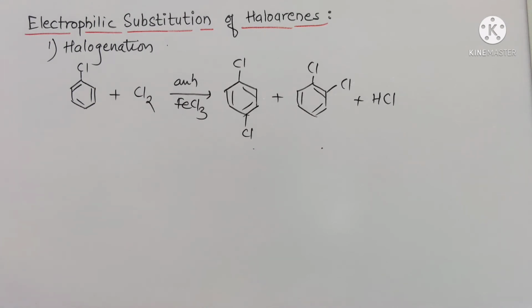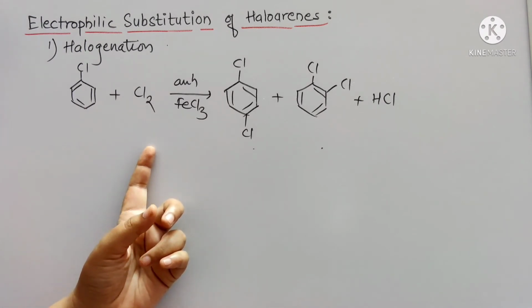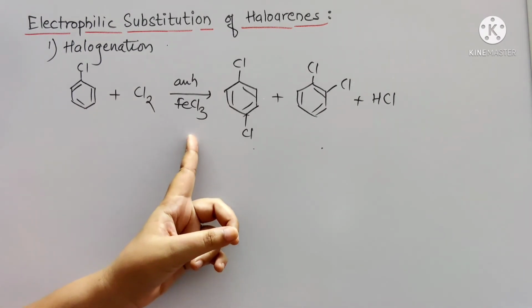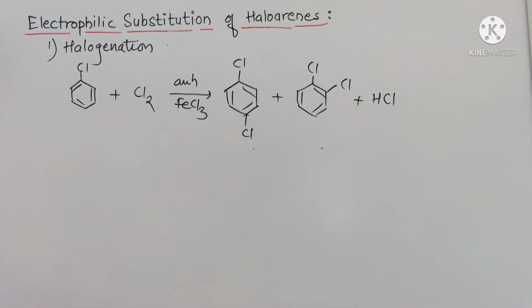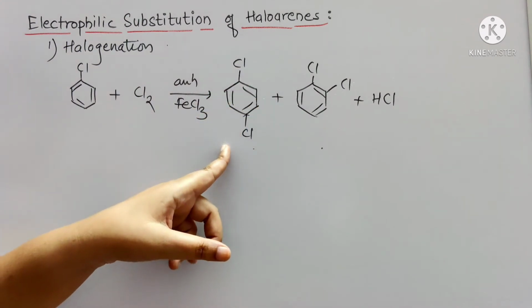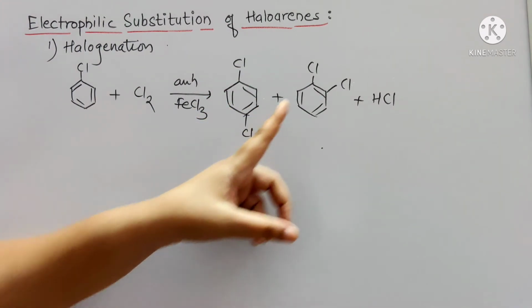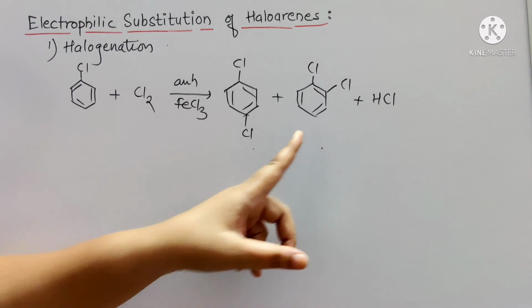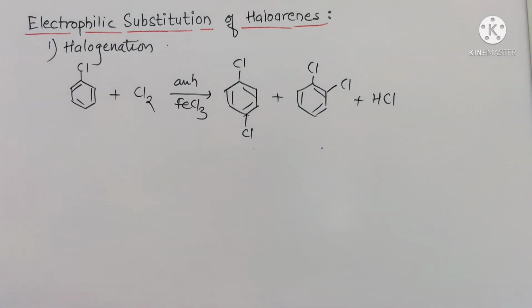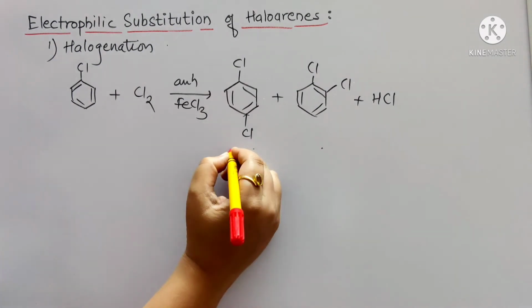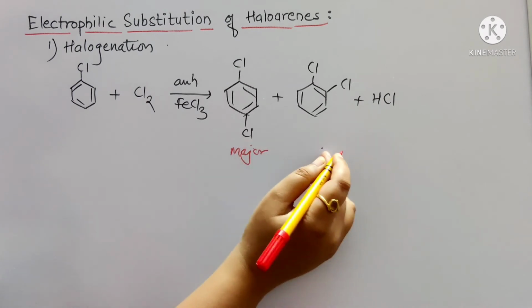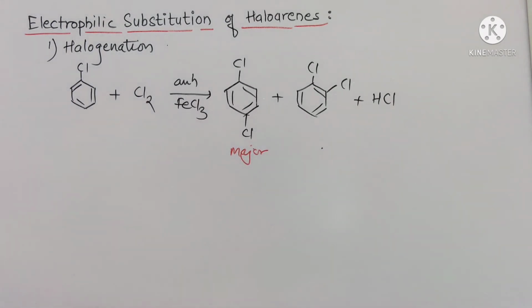The reaction is carried out by reacting haloarenes with the halogen in the presence of a ferric salt as a Lewis acid catalyst. The products formed are 1,4-dichlorobenzene and 1,2-dichlorobenzene. In this case, the major product is 1,4-dichlorobenzene, and 1,2-dichlorobenzene will be the minor product for the reaction. Clear?